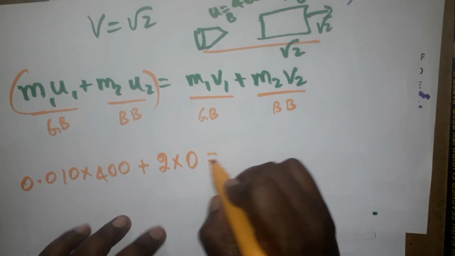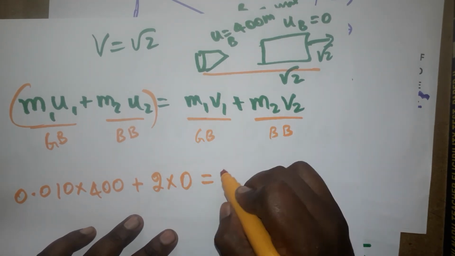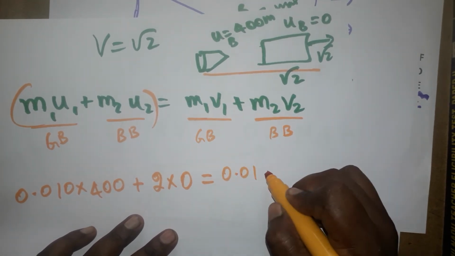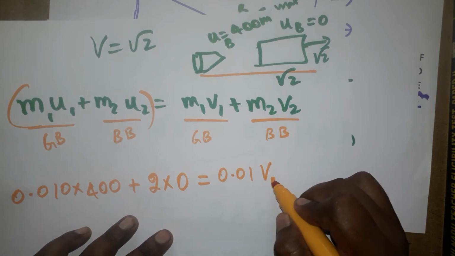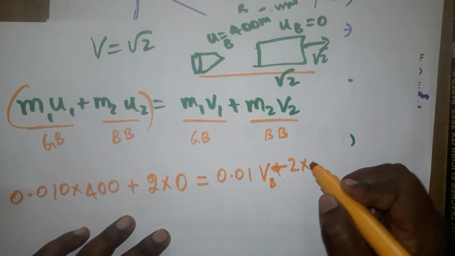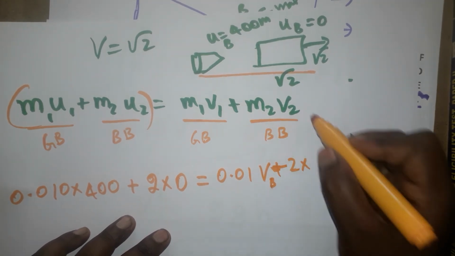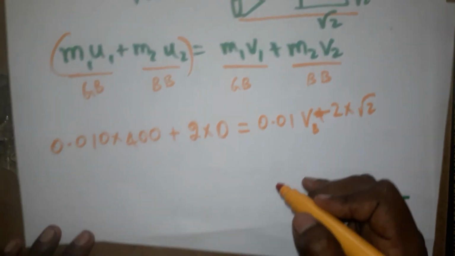After collision, the mass of the bullet is 0.01 and its velocity is v, plus the mass of the block, 2 kg, and the velocity of the block after collision is root 2, which we found before.